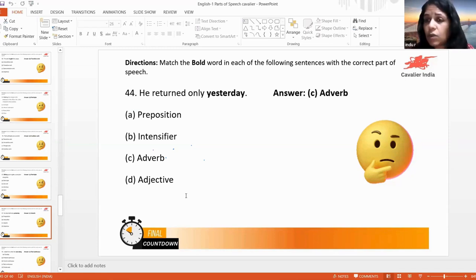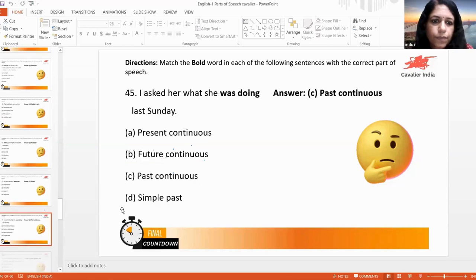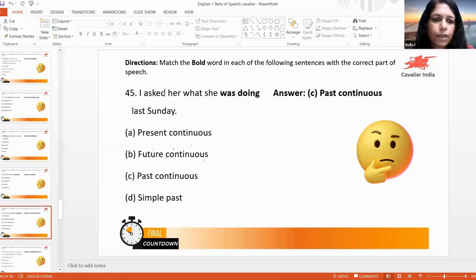Okay. Yesterday was a good day. So in that case, yesterday will be the subject. Okay, here it is adverb. Yesterday അവിടെ noun ആണ്, ഇത് adverb ആവുന്നത് when എന്നുള്ള ചോദ്യത്തിന് ഉത്തരമാണ്. Only adverb ആവേ. Okay, I asked. I is the subject. Asked is the verb. Whom? Her. അവിടെ her എന്താണ്? Object ആണ്.